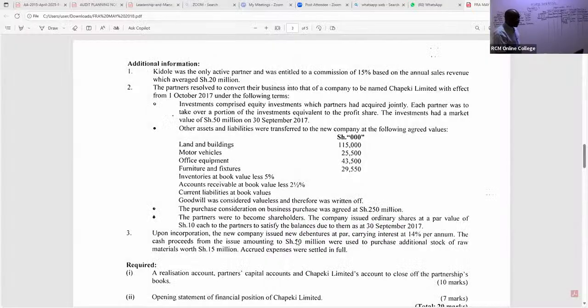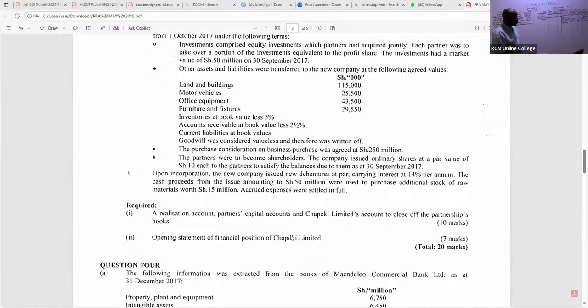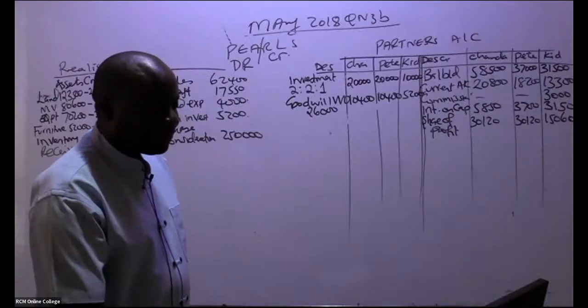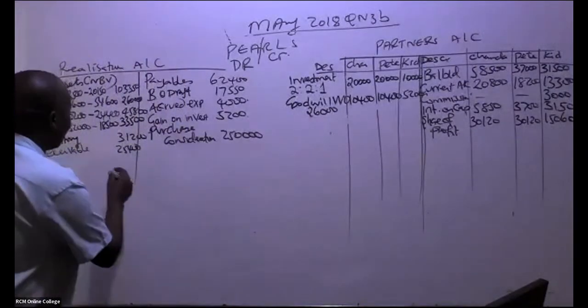So we continue reading. We are told here, upon incorporation, the new company issued new debentures. You can see now this is coming in part 2. They want us to give them the realization account, partners' capital accounts, and Chapeki Limited's account to close off the partnership account. Is there anything that we have left here? I don't think so. So please go ahead and balance this account.